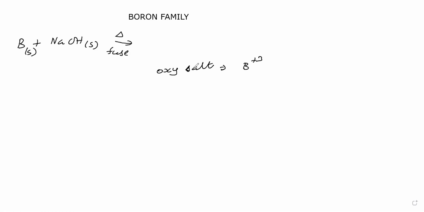Oxysalt means oxoanion, we have to write the oxoanion. For writing the oxoanion, give oxygen 2 minus. Now how many oxygen 2 minus we can give? One possibility is 2 times, now net charge is -1. Another possibility is 3 times, net charge 3 minus.